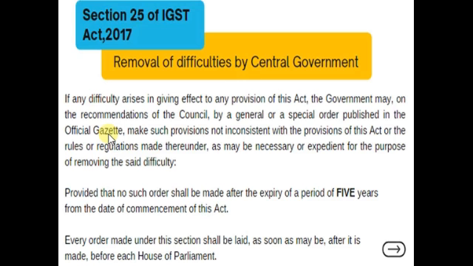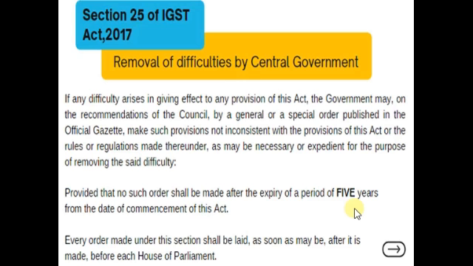Now, what is the amendment in section 25? Earlier, the period was 3 years, and now it is 5 years. So the changes were allowed to be made into the act and the policies within a span of 3 years only from the date of commencement of this act.